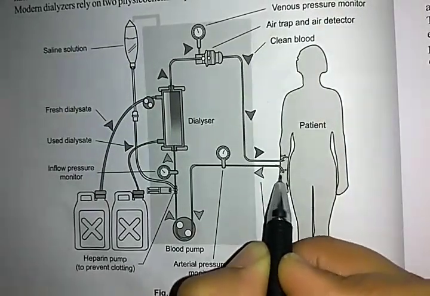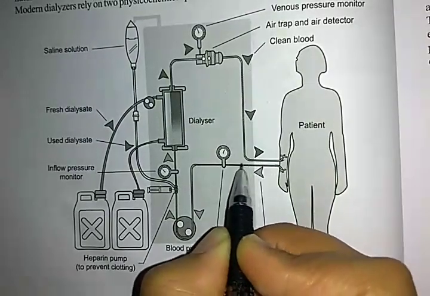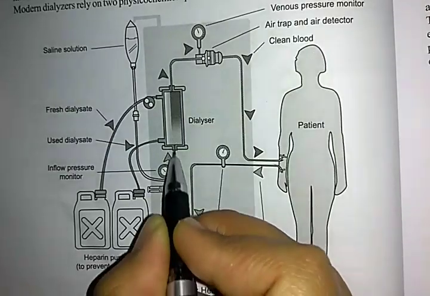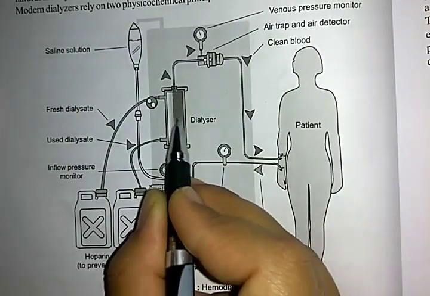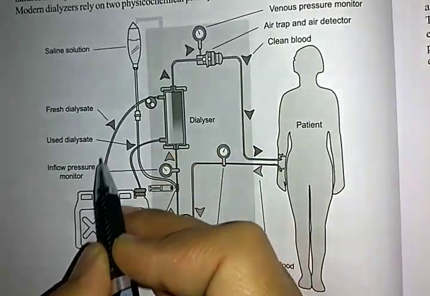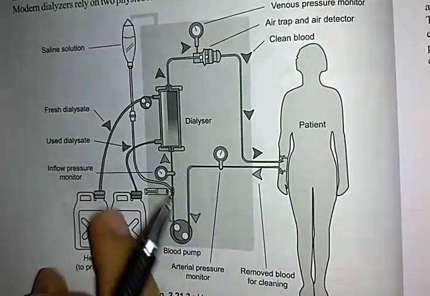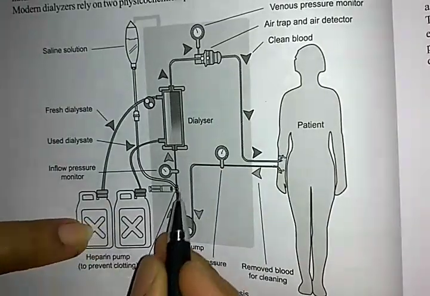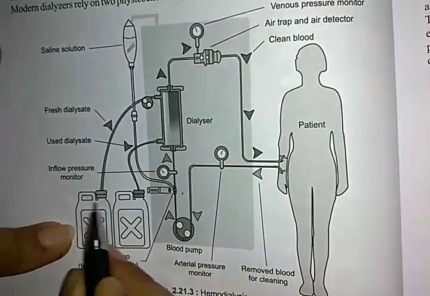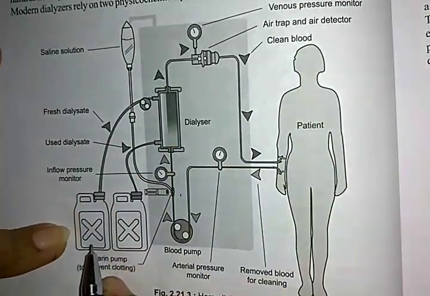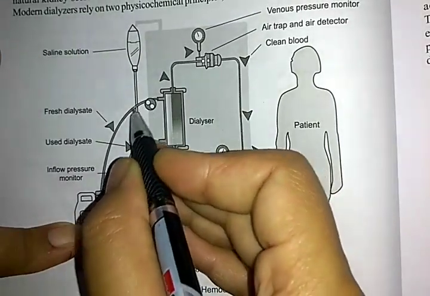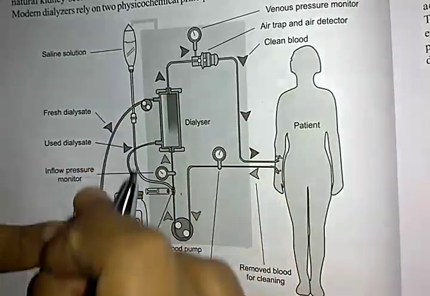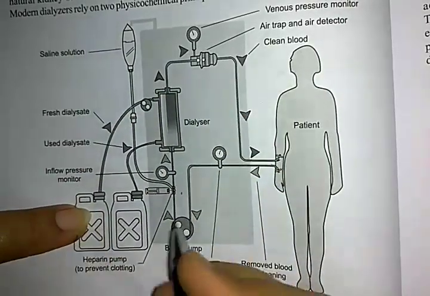In this case blood will inlet through the dialyzer and move towards the blood pump and the dialyzer tube, and then it goes to a heparin bottle pump to prevent blood clotting. To prevent the blood clotting it is inserted, and the excess waste is removed from the blood.